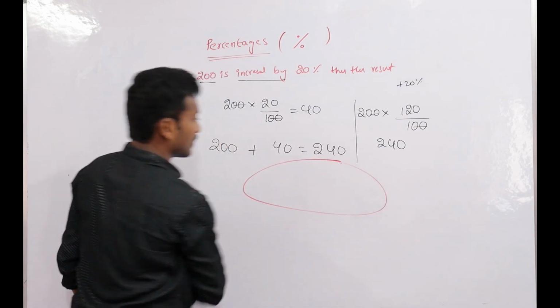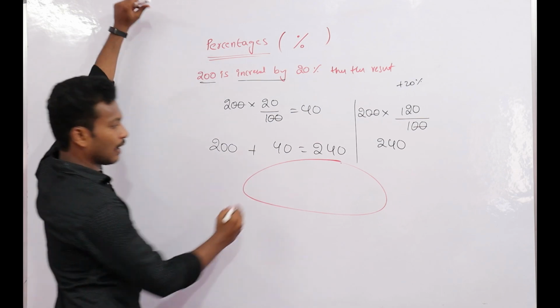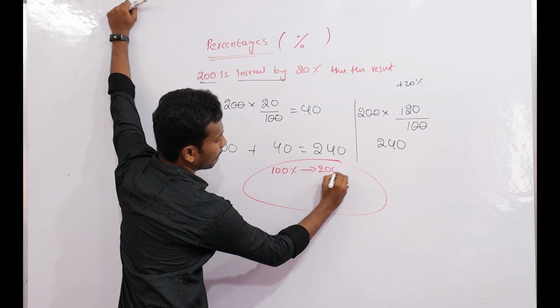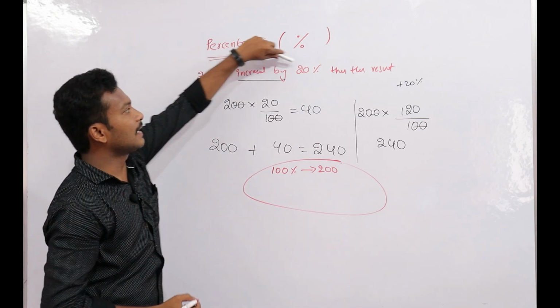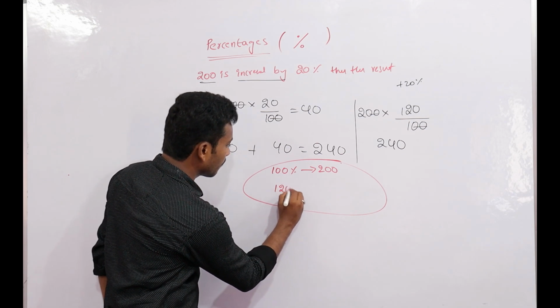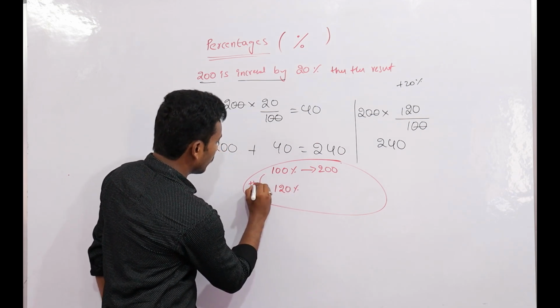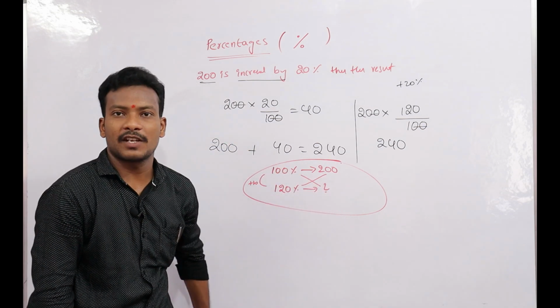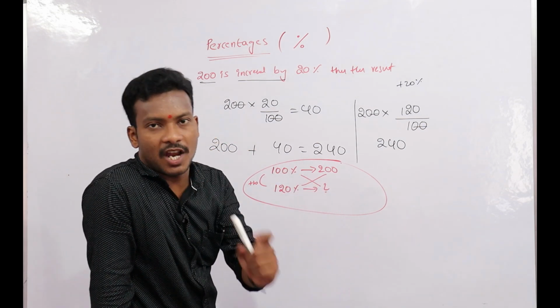What is the number first? 200. That is, 100% is 200. Now it is increased by 20%. Increased by 20% means, what is the number? We can do a cross multiplication also, depending upon the question.